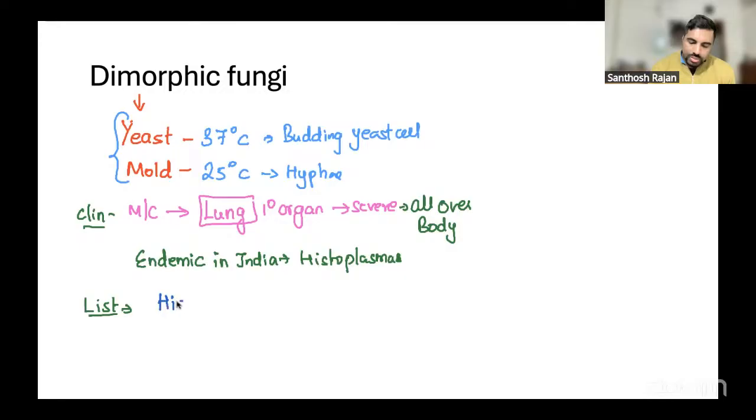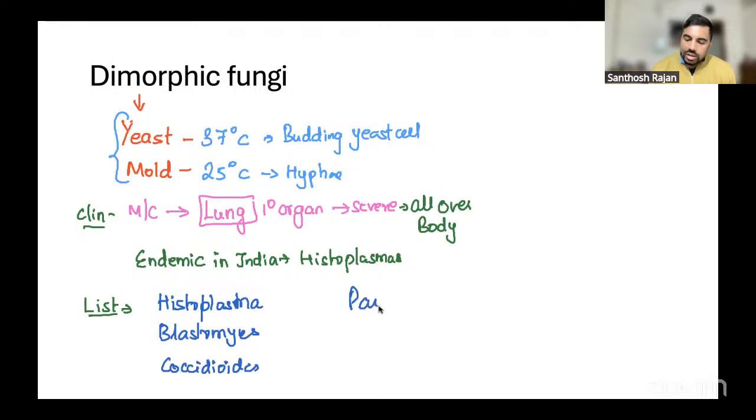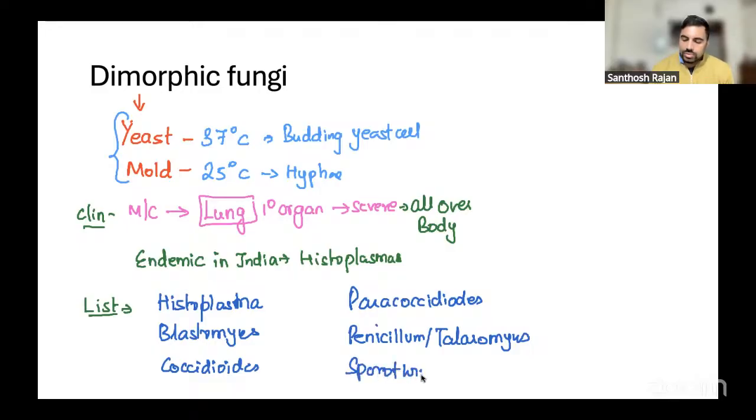Usually it is Histoplasma, Blastomyces, Coccidioides, and then we also have Penicillium marneffei, or they call it Talaromyces, and then Sporothrix schenckii.